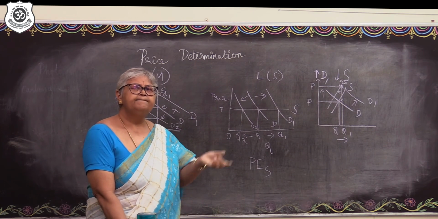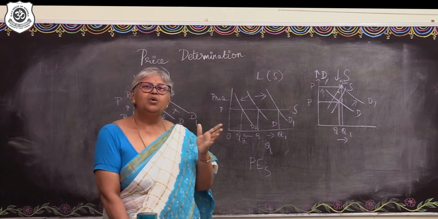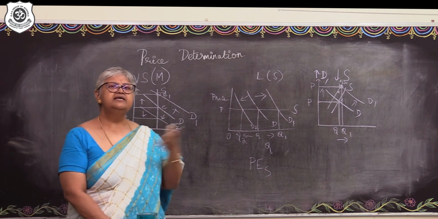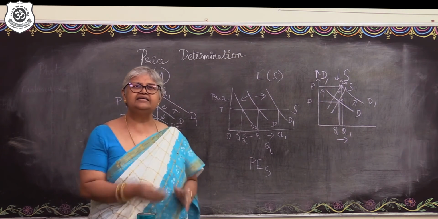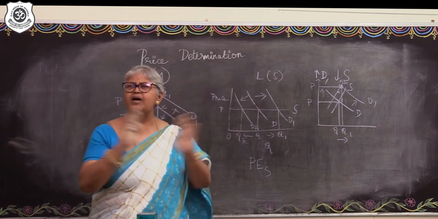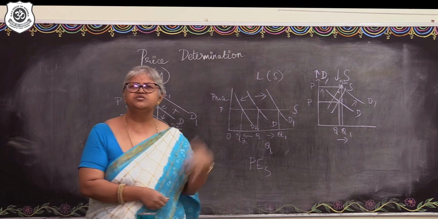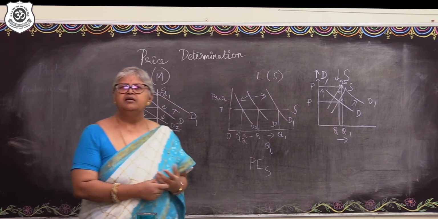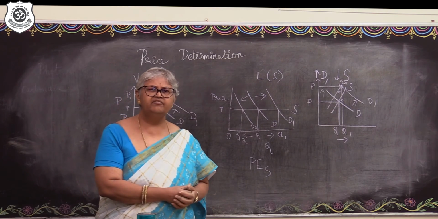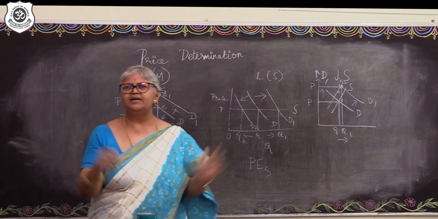So, these changes, what do they indicate? They indicate that the market price keeps changing all the time, whatever be the product or the service in reality. That's how we see the market price is not stable at a certain level. So, that's an understanding. Now, if everything is going to act according to the market forces, not all the time it might benefit the various parties involved, isn't it? Consumers put up a demand. All the time when the price is going to increase, they are not going to be happy.